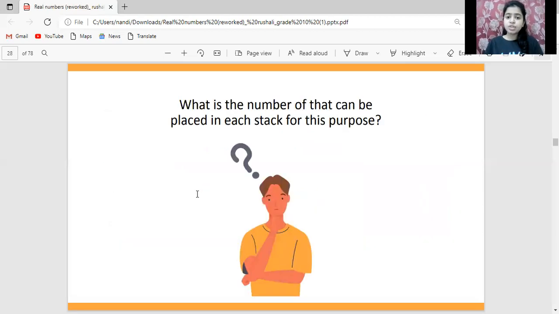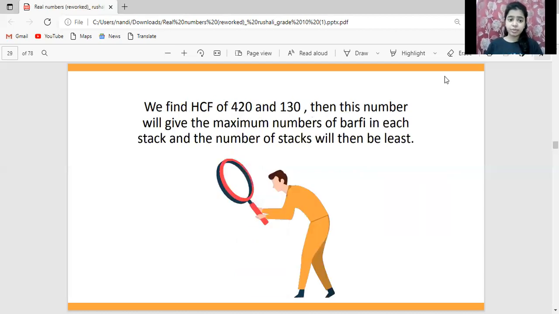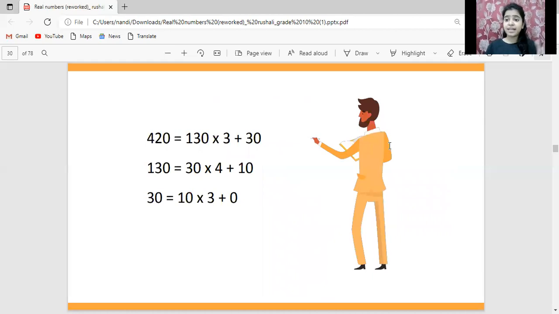So what can we do now to solve this question? What is the number that can be placed in each stack for this purpose? As I already told you, we have to find the HCF of 420 and 130. Then this number will give the maximum number of burfis in each stack, and the number of stacks will then be the least, because the space should be very less. So we have to find the least one.